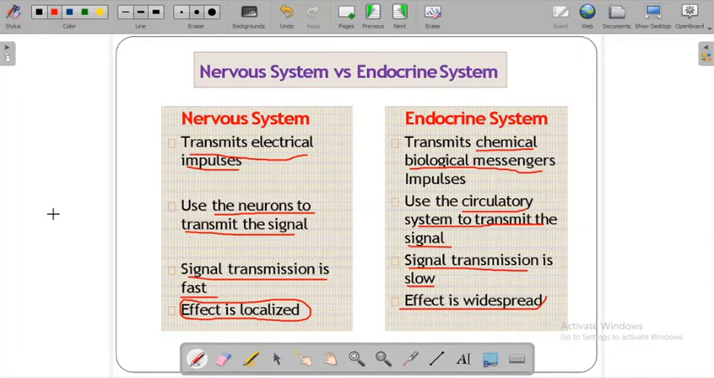Suppose this is your hand region, and if there is some sort of injury over here, you will immediately send a message to your brain. Through the sensory neuron and the motor neuron, the message is sent, the sensation comes up, and it tells you where the injury happened. So this is a localized effect, immediately.